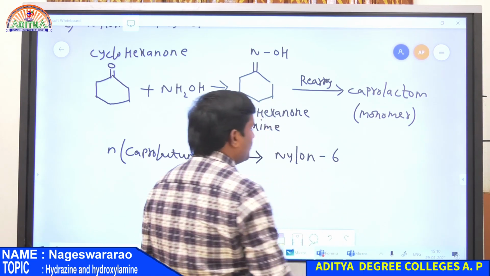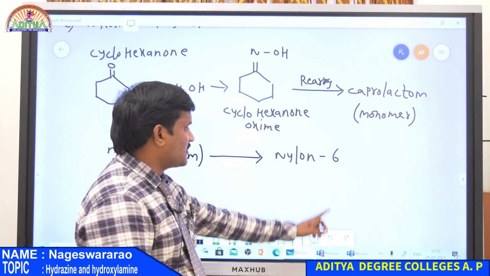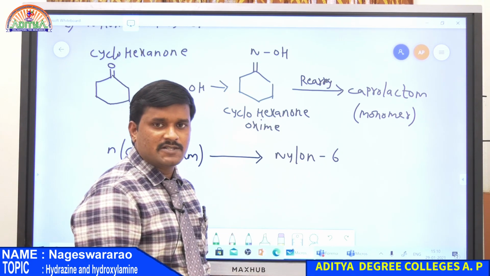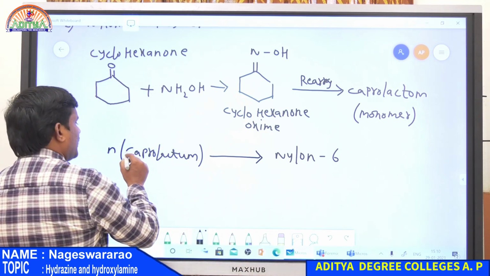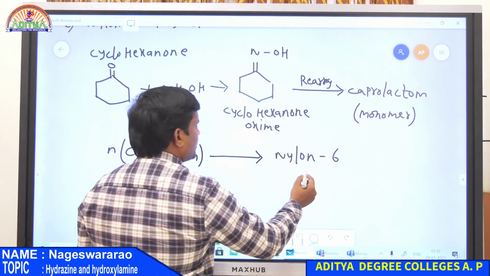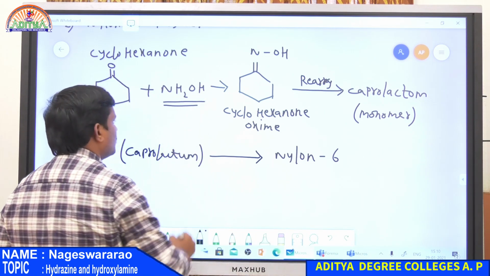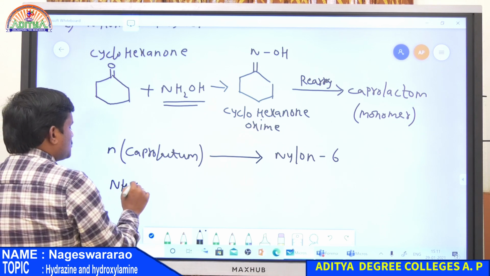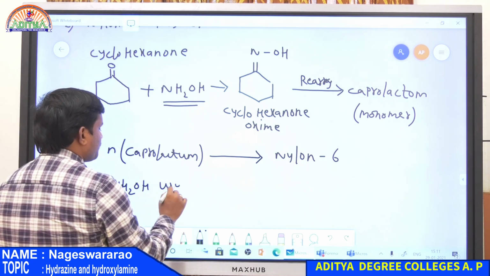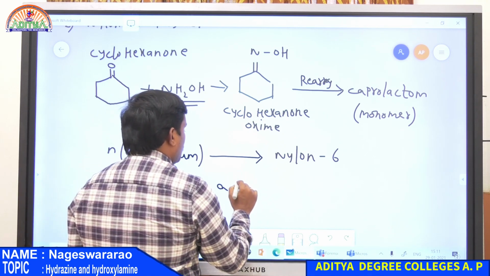Here 6 represents the number of carbon atoms present in that monomer. So this is formed from NH2OH. Therefore NH2OH is used in the preparation of polymers.